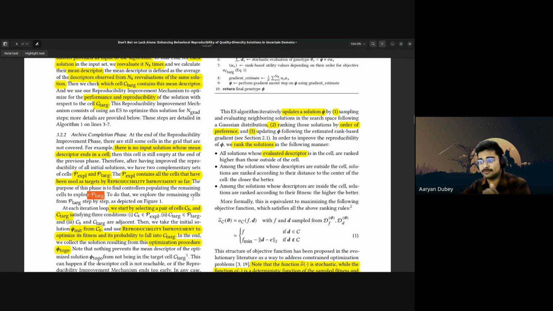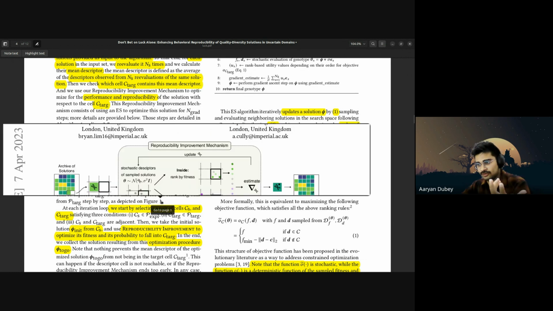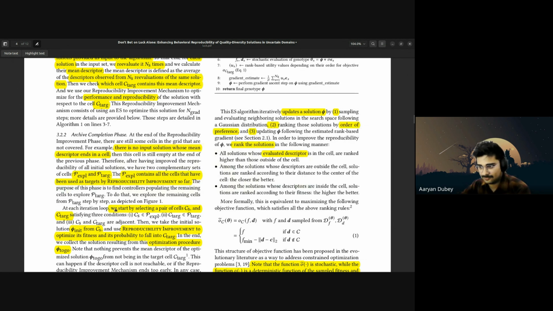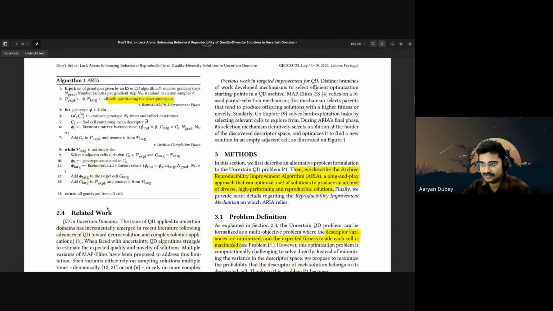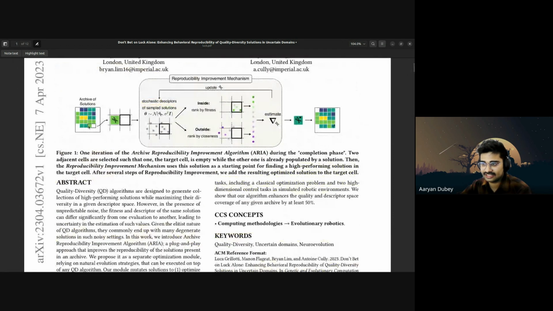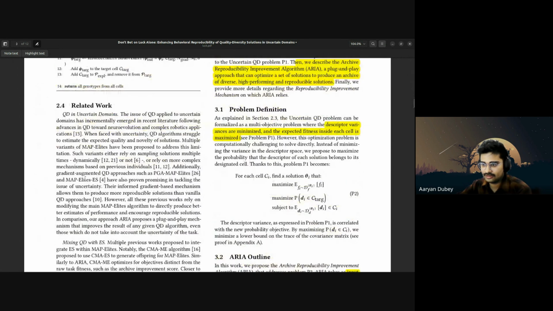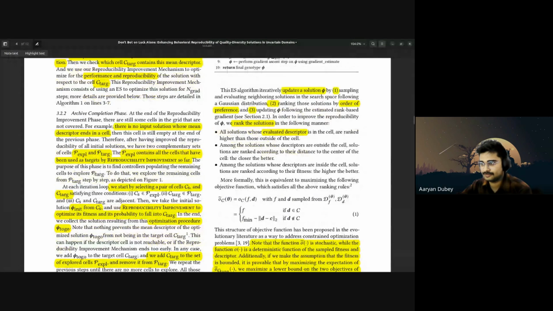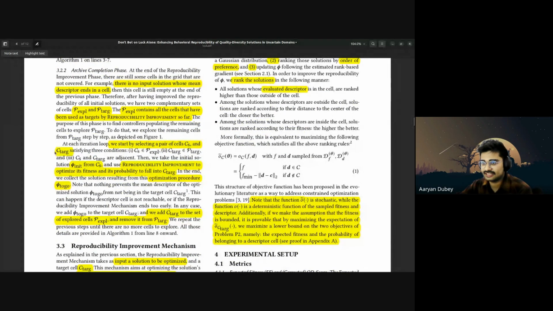To do that, we need to explore the remaining cells, P target, step by step, as depicted in figure 1. We'll go back to figure 1 soon. At each iteration step, we start by selecting a pair of cells, CS and C target. So if I go back here, you see this is CS and this is C target. We are going to select the adjacent cell to the current cell. We start by selecting a pair of cells CS and C target satisfying three conditions: CS belongs to P exploration, C target belongs to P target, and third, CS and C target are adjacent.